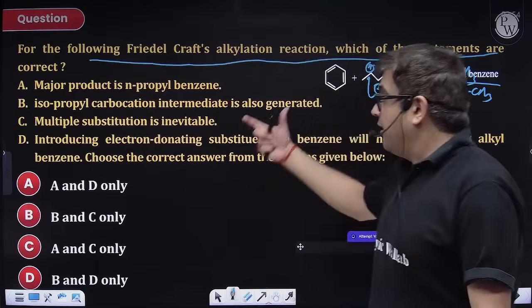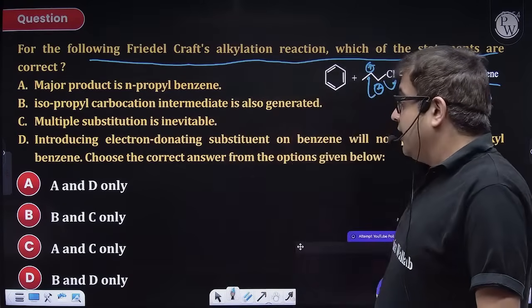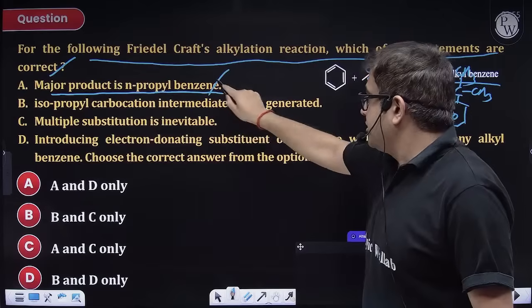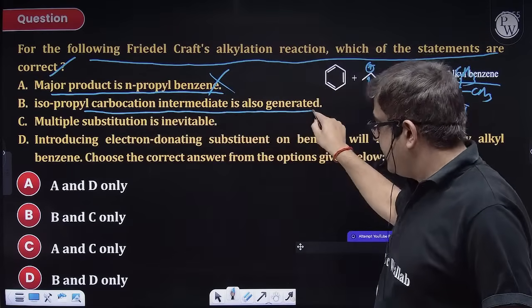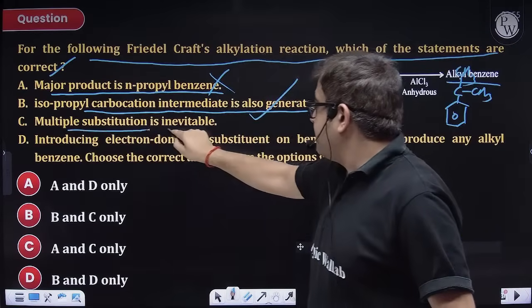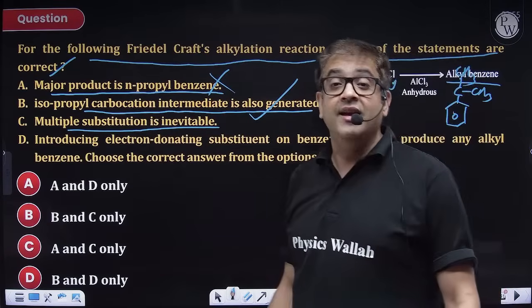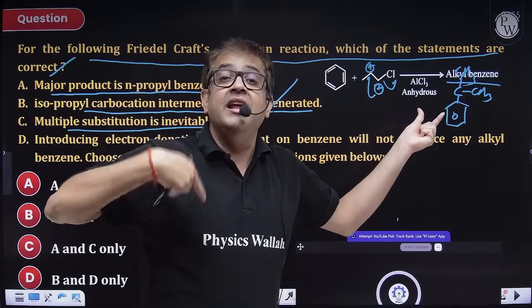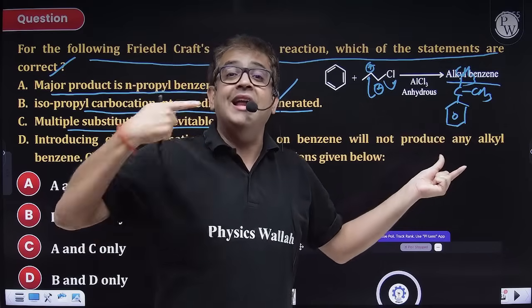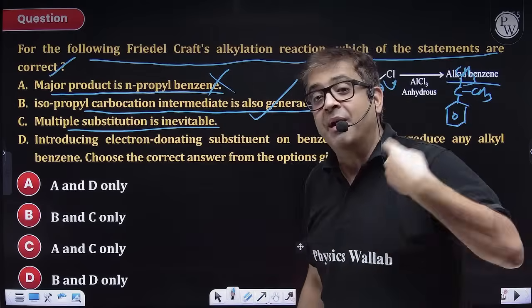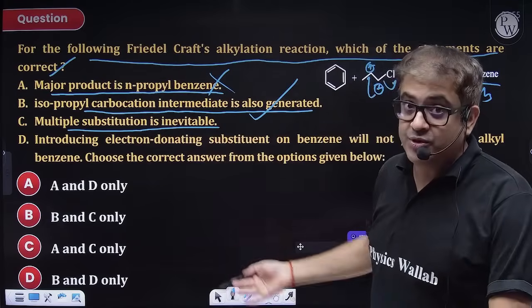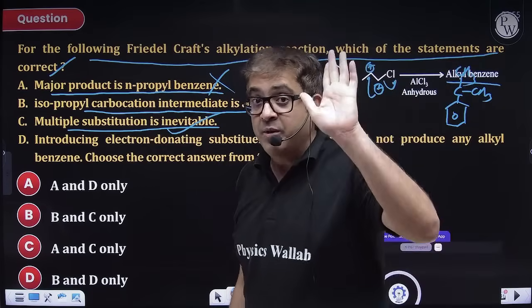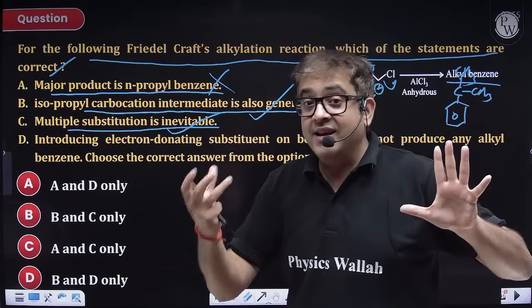Yes. So now the question is not done. Now you have to read theory. Now you have to select the correct statement. Major product is, and no sir, isopropyl. So this is wrong. Isopropyl carbocation intermediate is generated. Yes sir. Multiple substitution is inevitable. Why? Whenever you have Friedel-Crafts anhydrous AlCl3, it can produce the electrophile again and again. Therefore, yes, multiple times the substitution can take place. So this is also correct. Not a very famous point, but I hope I'm making you see it. Anhydrous AlCl3 is there.